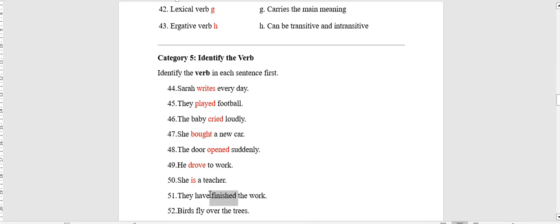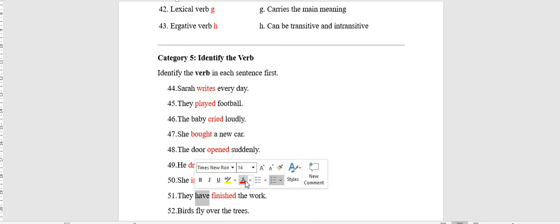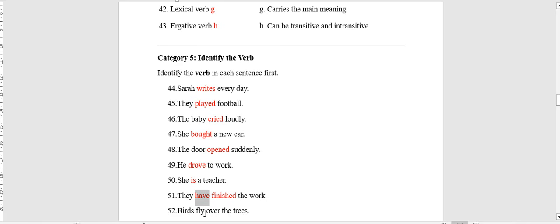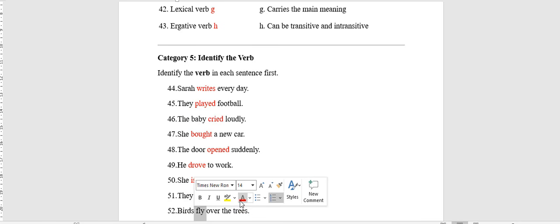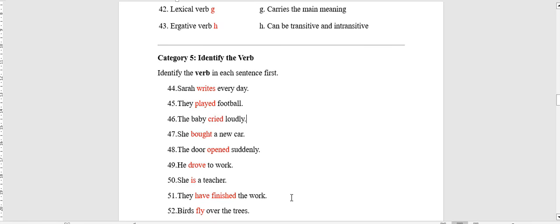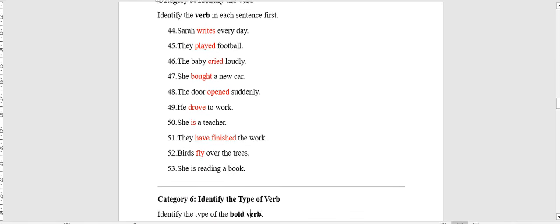Here we have two verbs, finished and have, and the type of verb phrase here, have finished, is mixed, as it contains have, which is a helping or auxiliary verb, and finish, which is the main or lexical verb. Birds fly over the trees. Here we have fly, and it's a main or lexical verb. Here it's also intransitive as over is a preposition.